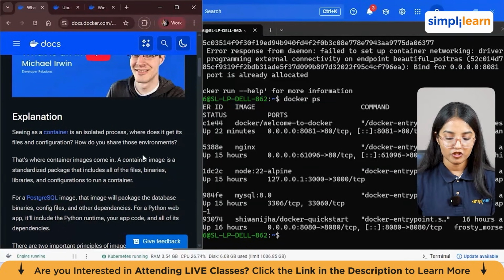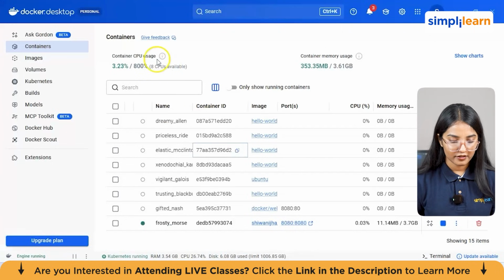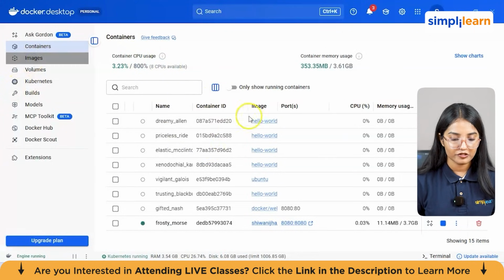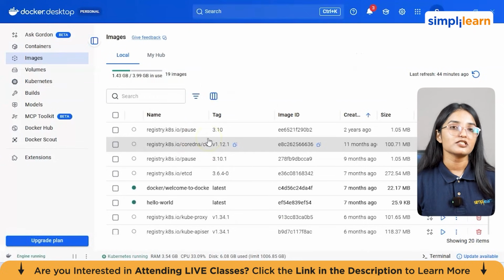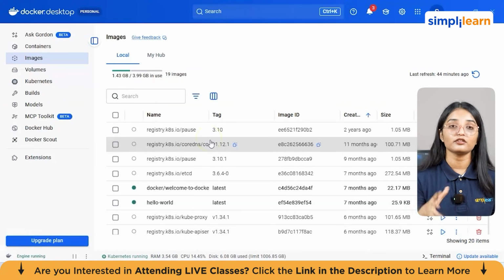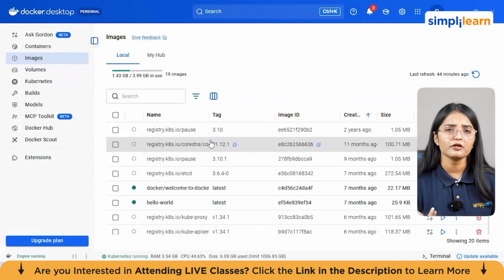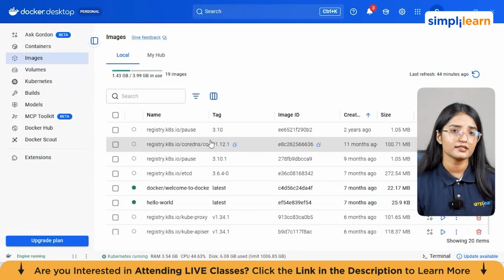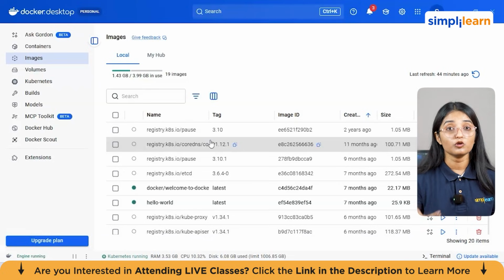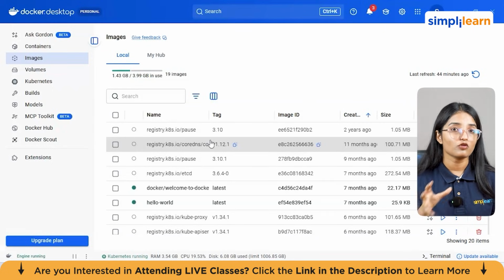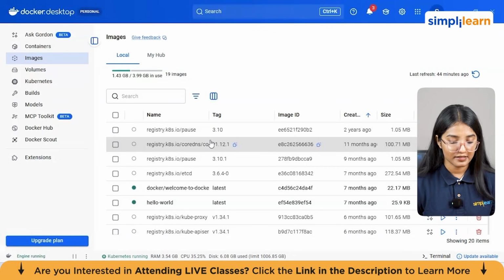Now, Docker image, I'll head back to Docker again. You see lots of images here, right? A Docker image is a standardized package that contains everything needed to run a container. This includes the application code, system libraries, binaries, runtime configuration files, and all the required dependencies. You can think of an image as a blueprint. A container is created from that blueprint. For example, if you are running PostgreSQL, the image will contain the database software, required configuration, and dependencies.